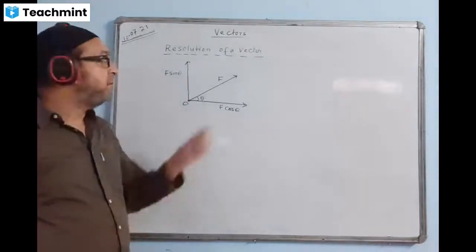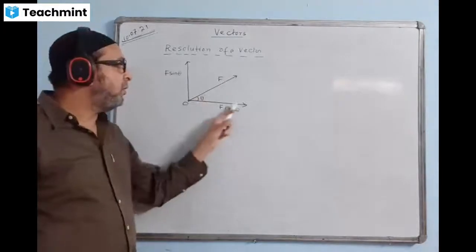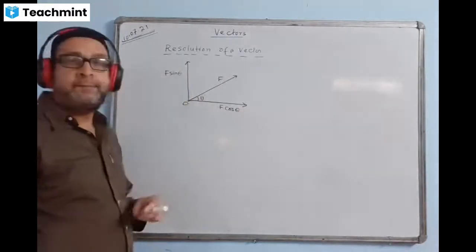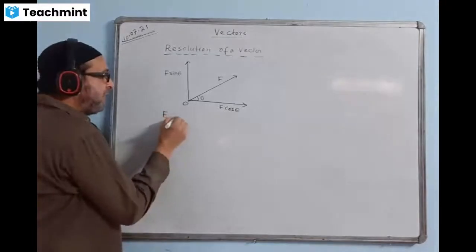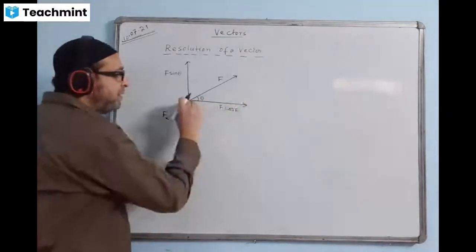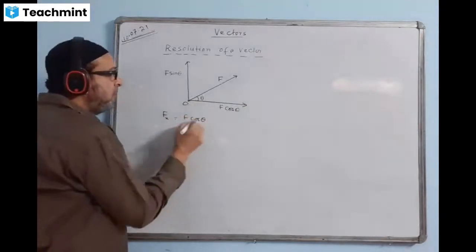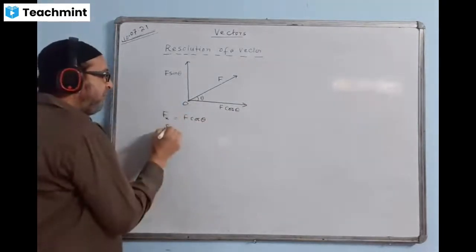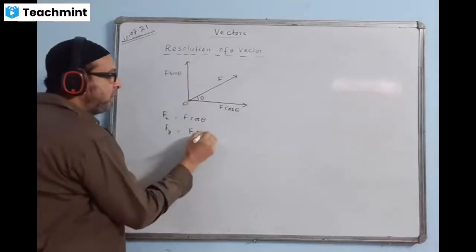So we say this F is broken into two components, horizontal and vertical. This component we normally name Fx, in the direction of the x axis. That is the horizontal component, with value F cos theta. And F in the y direction, the y axis, we write F sin theta, the two component values.